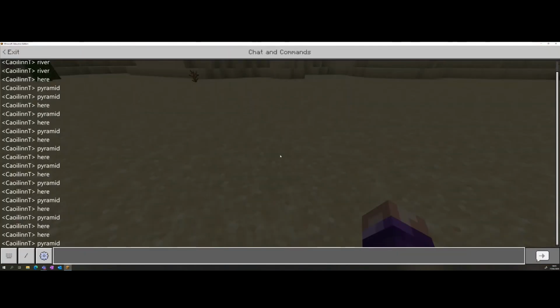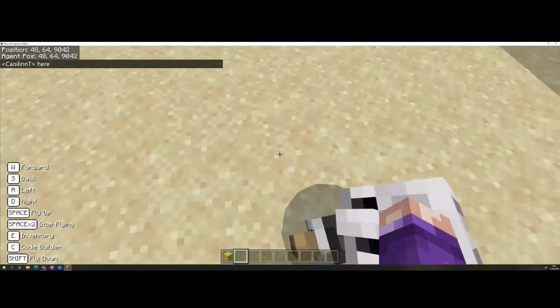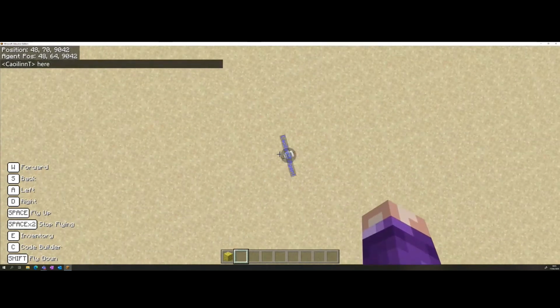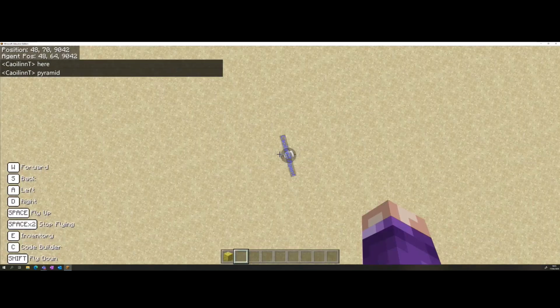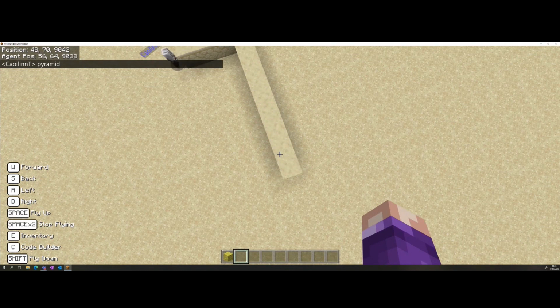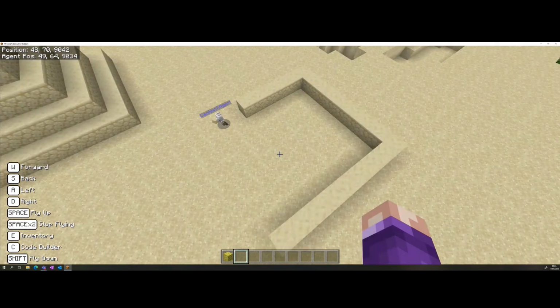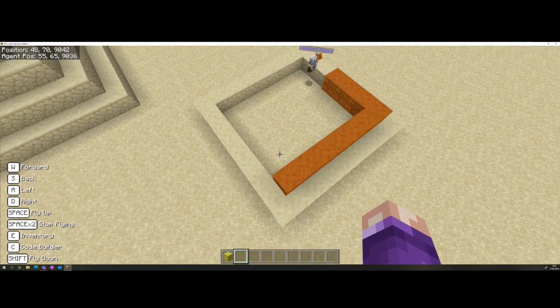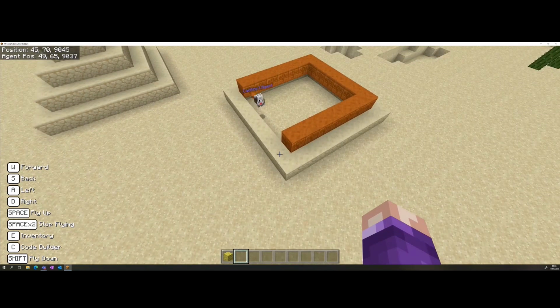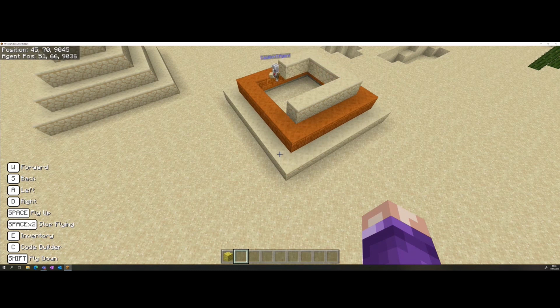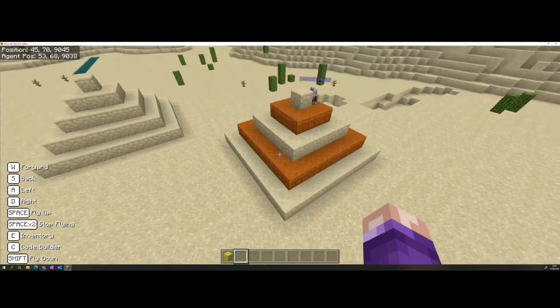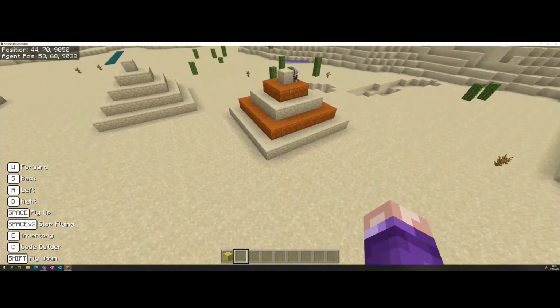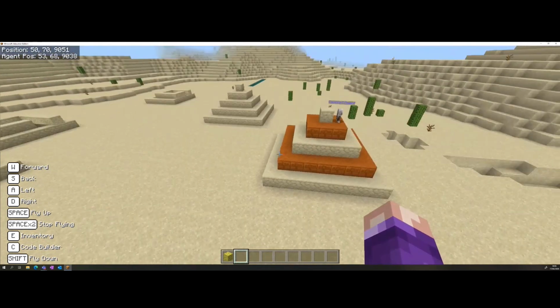Talk. And there we have our pyramid, our multicolored pyramid.